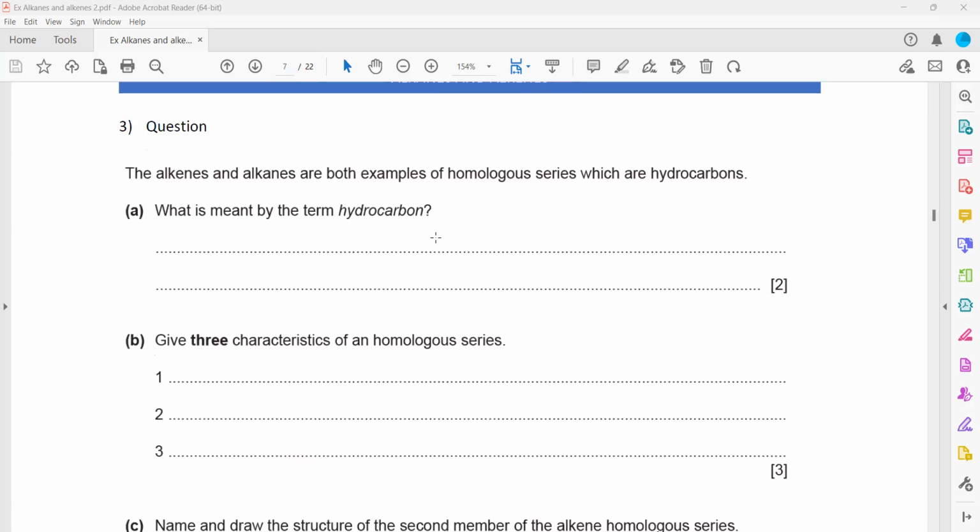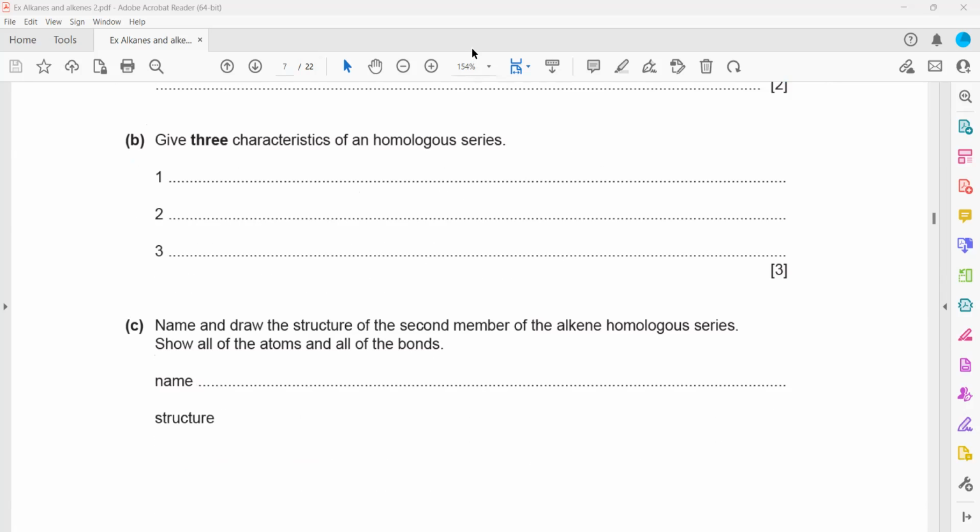Question 3. The alkanes and alkenes are both examples of a homologous series of hydrocarbons. What does the term hydrocarbon mean? Compounds that contain carbon and hydrogen only. One mark is for 'only', one mark is for hydrogen and carbon. I'm not writing it because we already had this discussion.